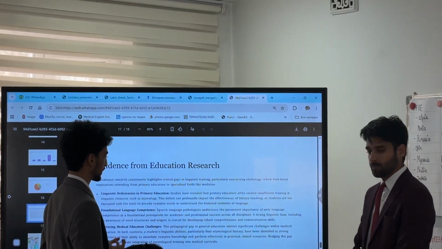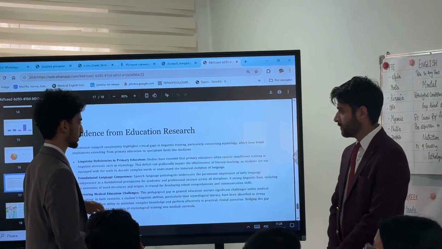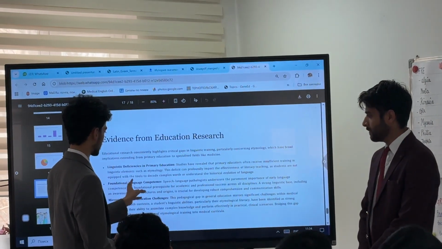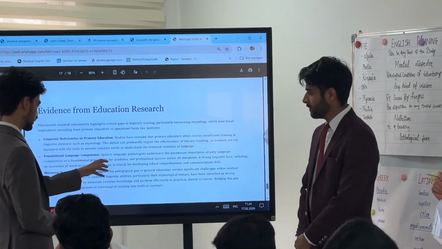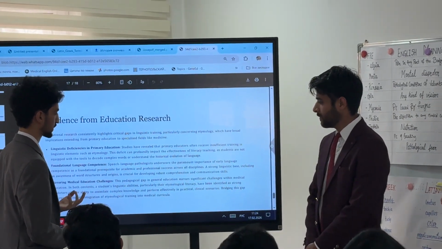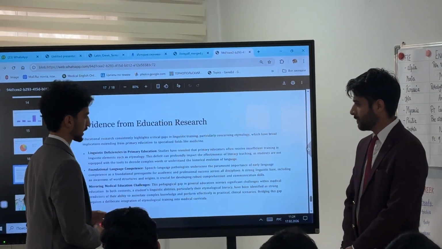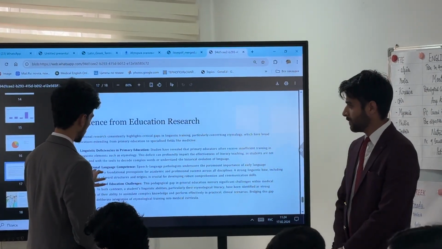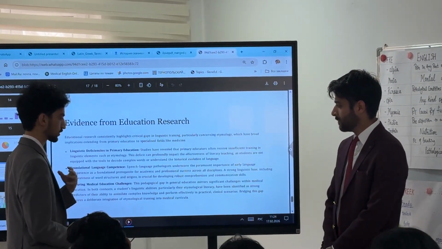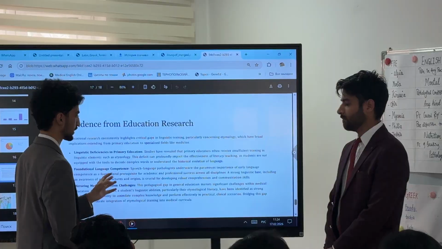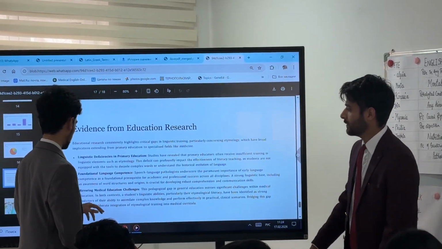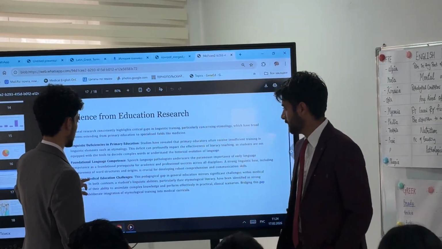And there is the foundational language competence. Language pathologists underscore the paramount importance of early language competence as a foundational prerequisite for academic and professional success across all disciplines. A strong linguistic base, including an awareness of word structures and origins, is crucial for developing robust comprehension and communication skills. And here is the medical education challenge.